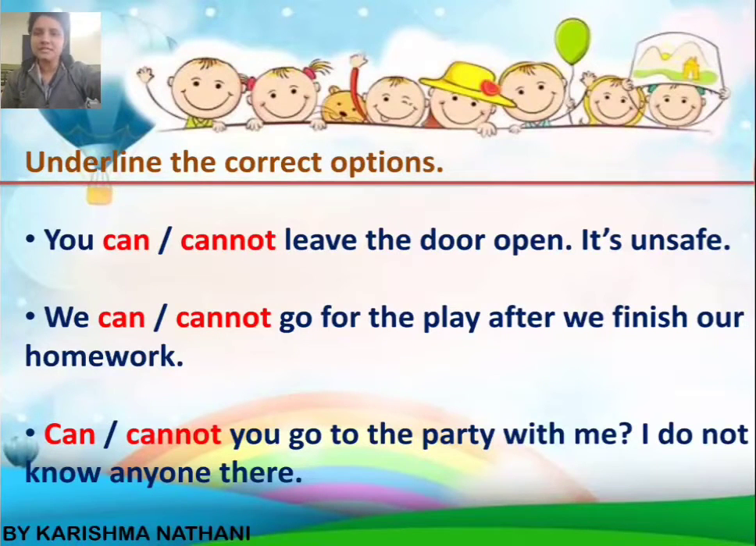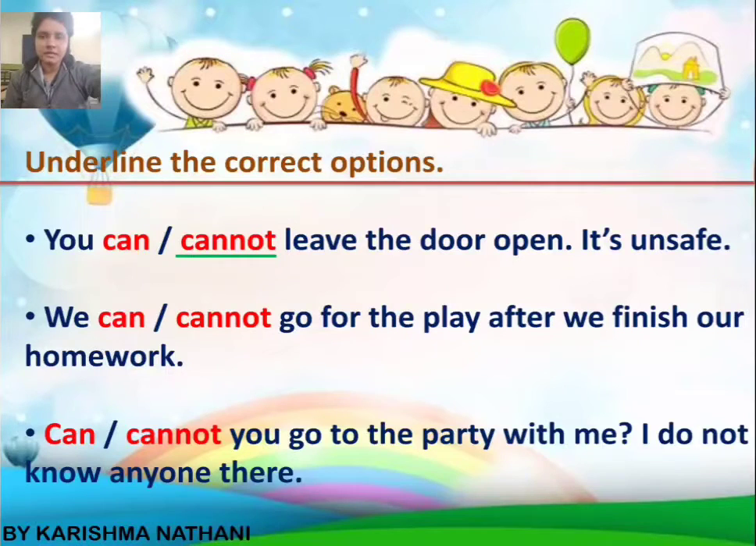Now let's understand the concept with some examples. First is underline the correct option. There are two options, one is correct and one is incorrect. We have to underline the correct one. First is you cannot leave the door open, it's unsafe. So the answer is you cannot leave the door open, it's unsafe. Can is used for positive sentences, and if we want to make a negative sentence we have to put cannot.